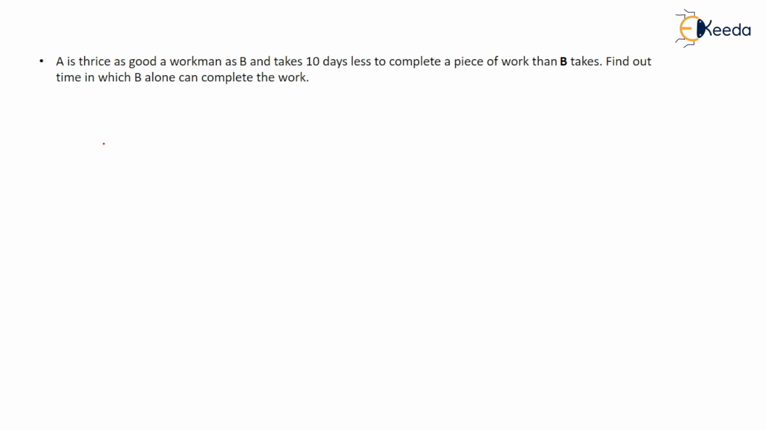So here, if B can write 10 pages, A is thrice as good. So how many pages can A write? A can write 30 pages in a day. B can write 10 pages, right? And it is given that A takes 10 days less to complete the work than B. So 30 pages A writes. The number of days that B takes to complete the work is not known, but we know A takes 10 days less. So minus 10, equal to the same work B will do.